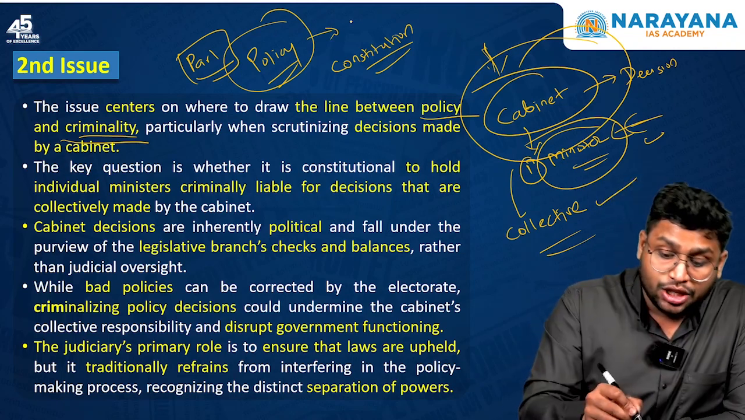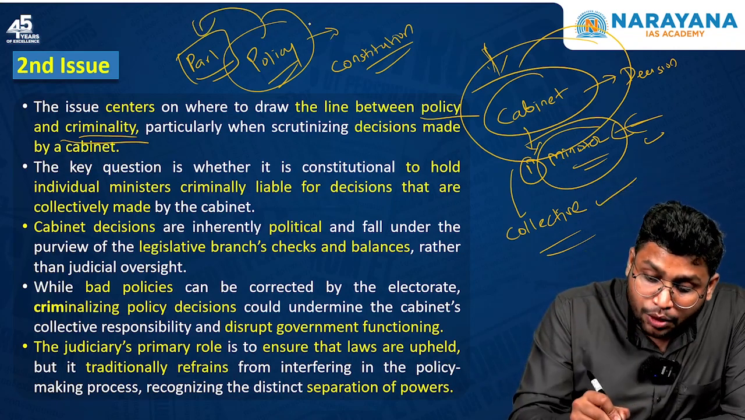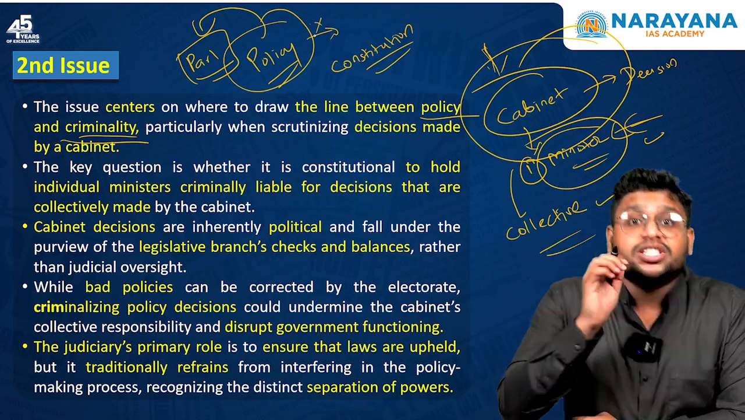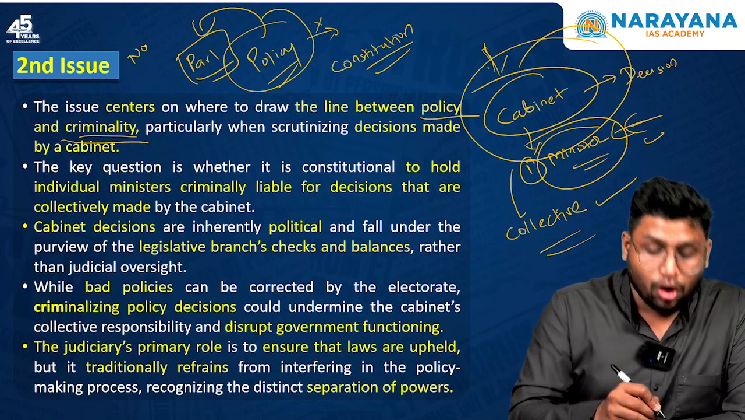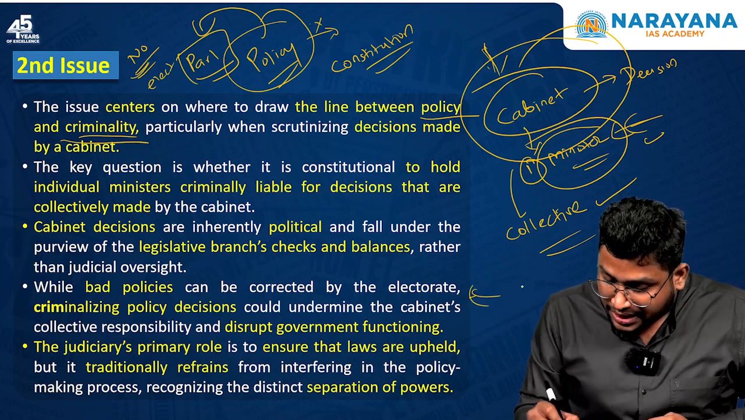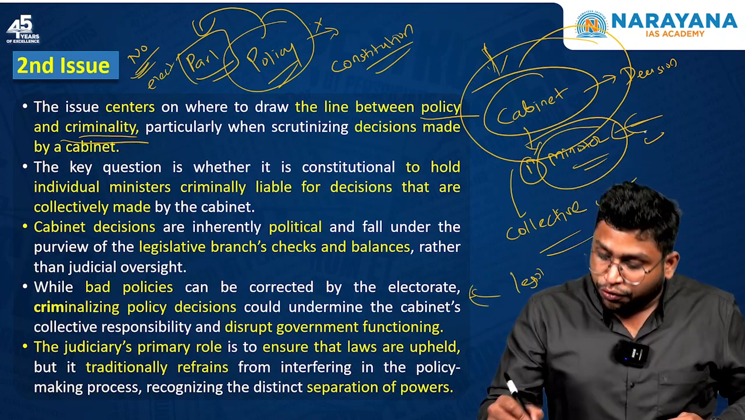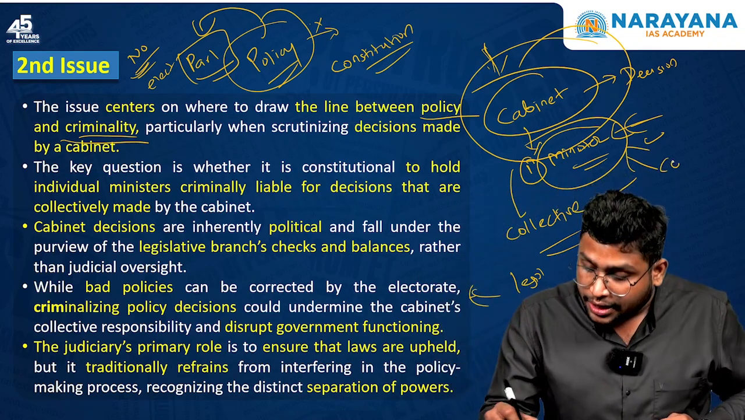It is rather the job of Parliament, that is the legislature. They will check if the policy is right or wrong. If the policy is bad, then they will punish the government. How will they punish? They will bring a no confidence motion, or they will go for election again. So there are mechanisms available with the legislature. So how correct is it to file a criminal case against a minister in the Supreme Court or any other court?